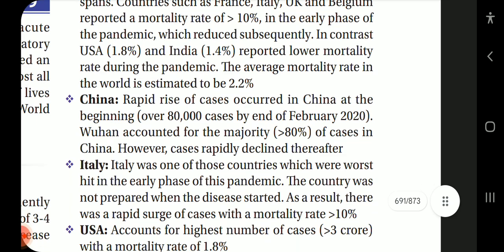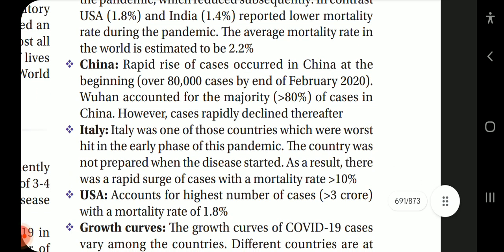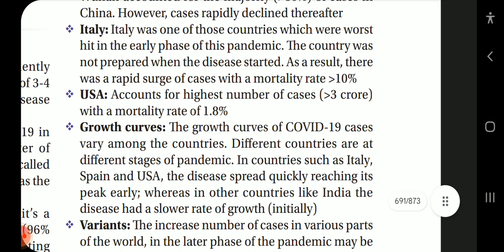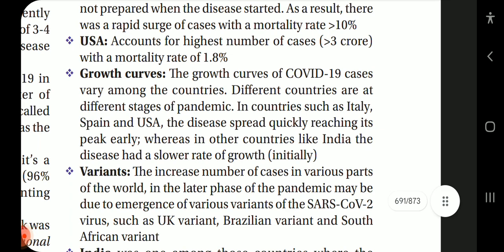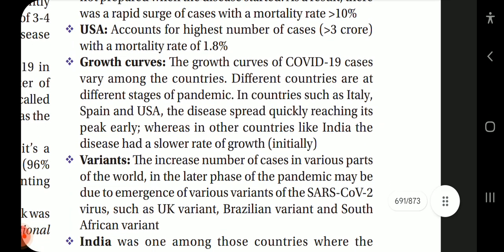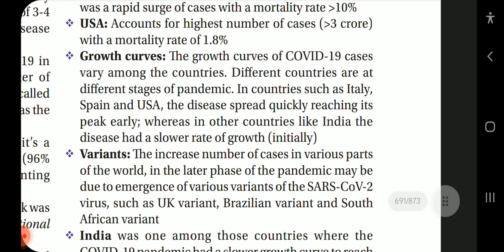Okay, now in China, a rapid rise of cases occurred at the beginning. However, the cases rapidly declined thereafter. Italy was one of the countries worst hit in the early phase of the pandemic. The country was not prepared when the disease started. As a result, there was a rapid surge of cases with a mortality rate of more than 10%. USA accounted for the highest number of cases with a mortality rate of 1.8%.